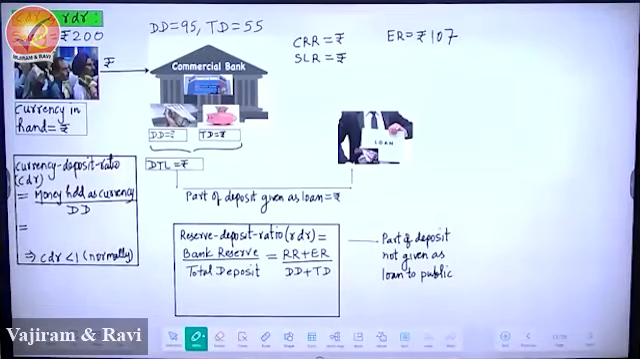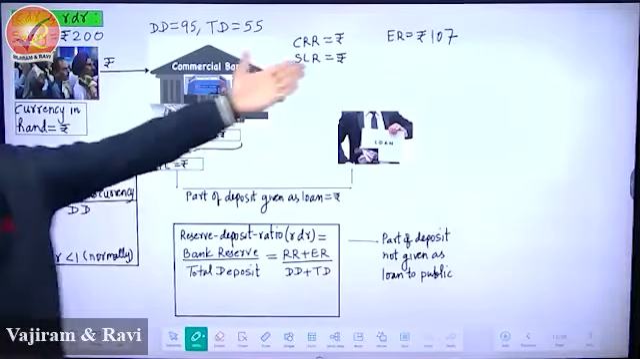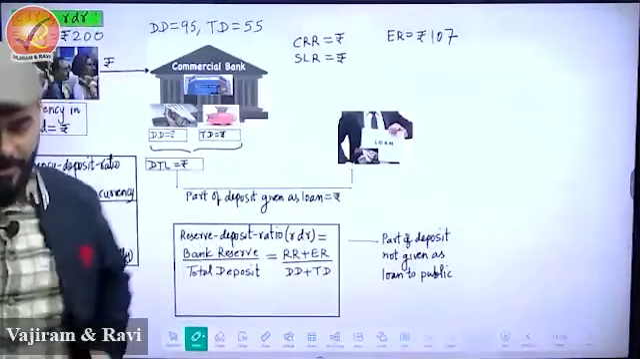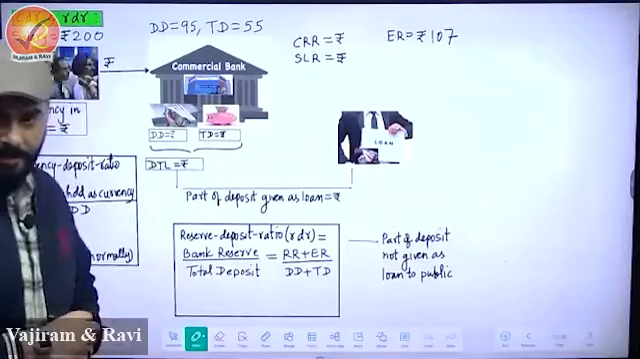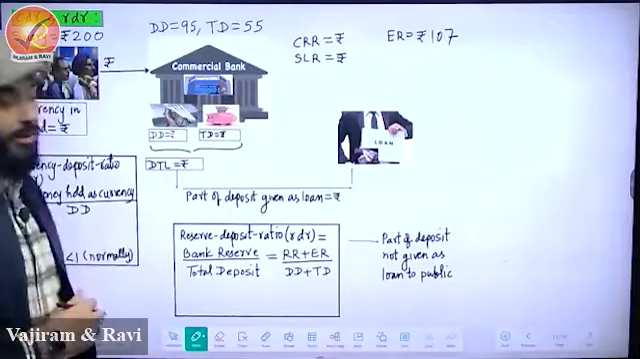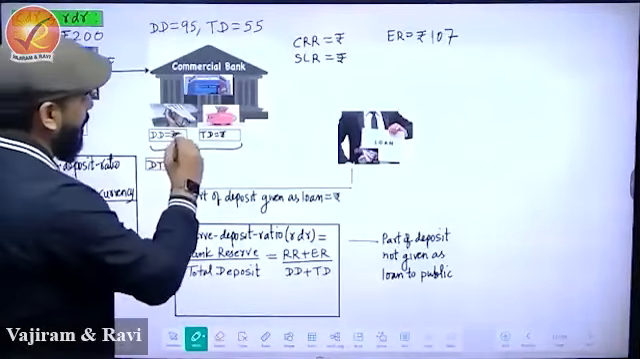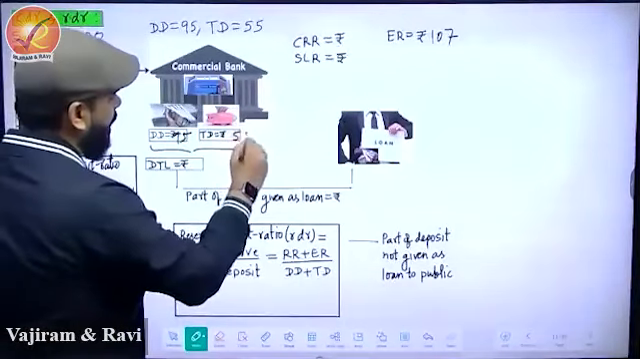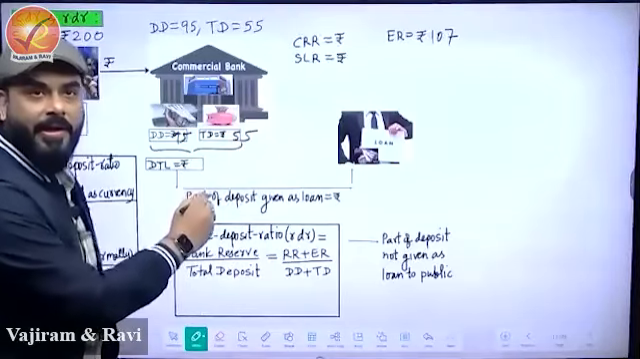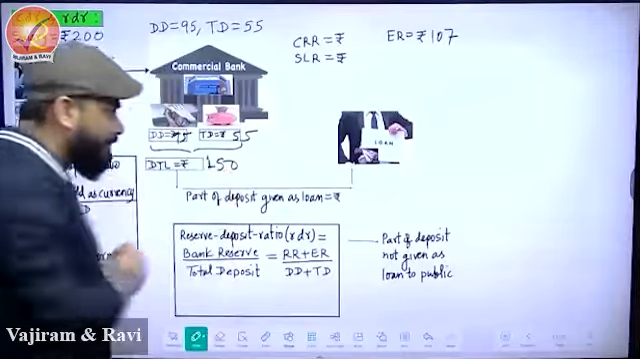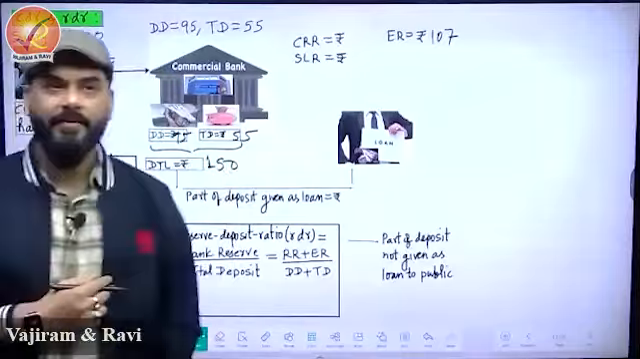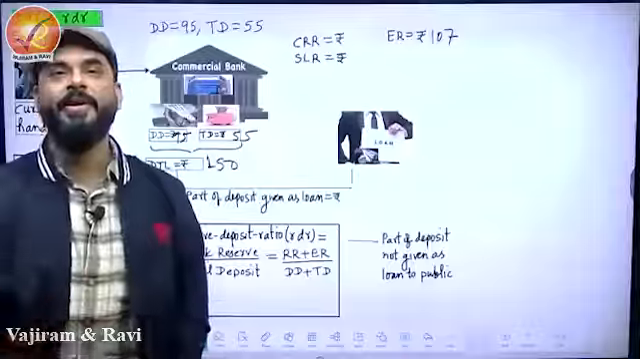Right? Excess reserve. Now you have to calculate everything else. What are the things that we'll calculate? Be with me and please tell me step by step. What shall we write in demand deposits? 95. Time deposits 55. Demand and time liability 150. Very nice. Now can we calculate CRR 4%? Please calculate and tell me.